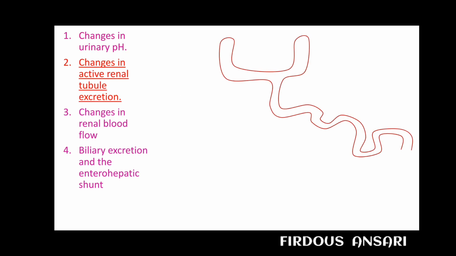Next important thing is changes in the active renal tubular excretion. Drugs that use the same active transport system in the kidney tubules can compete with one another for excretion. A very simple example: this is a transporter and this is a penicillin, and the same transporter is used by another drug, that is probenecid.